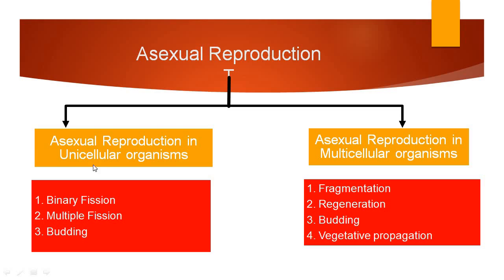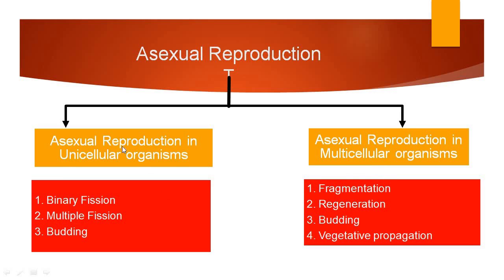Asexual reproduction in unicellular organisms. What are unicellular organisms? The organisms which have only a single cell in their body are called unicellular organisms. And asexual reproduction in multicellular organisms. The organisms which have many cells in their body are multicellular organisms. So these are the two modes.